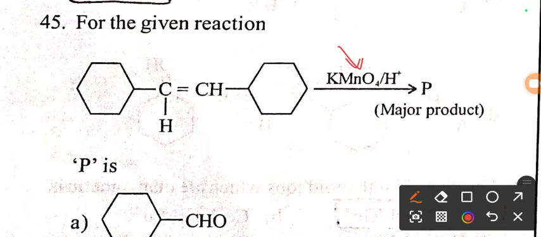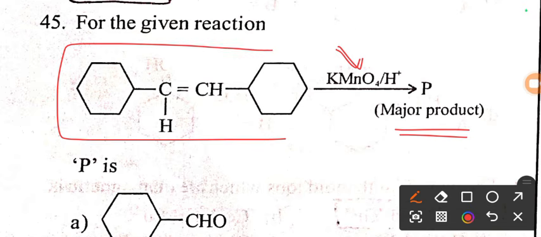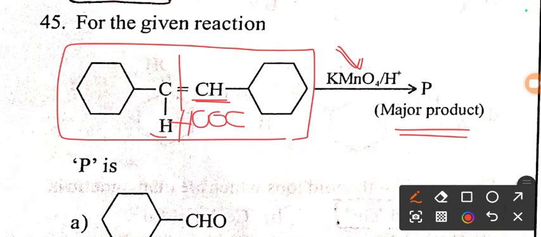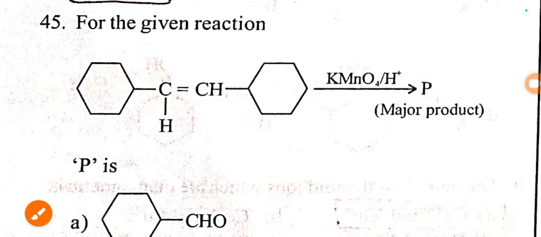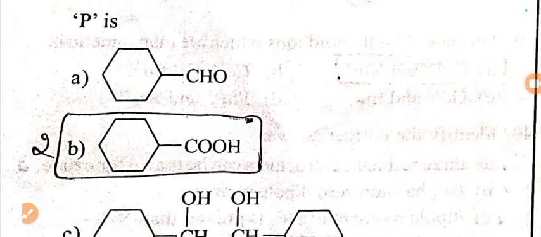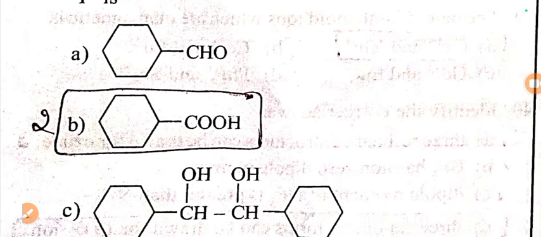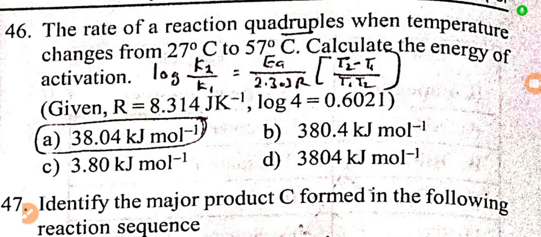Here is one organic reaction. When you treat it with acidified potassium permanganate, P is a major product. When you treat this alkene with acidified potassium permanganate, the carbon-carbon double bond breaks down. This part also converts to carboxylic acid, and this part also converts to carboxylic acid. So here you can get 2 moles of cyclohexane carboxylic acid. Option B is the right answer for this question.